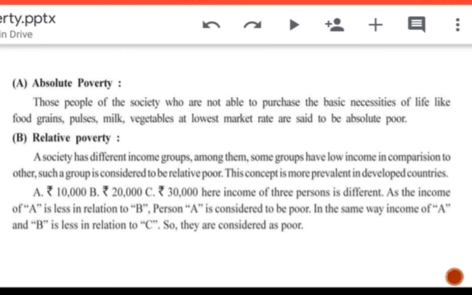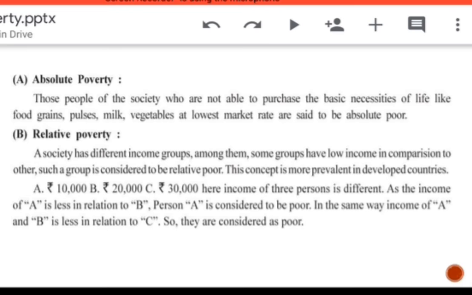Now what is absolute poverty? Absolute poverty means the people of the society who are not able to purchase the basic necessities. That only we have seen in comprehensive poverty. It means the people who are not able to purchase basic facilities like food grains, pulses, milk, vegetables at the lowest rate are said to be absolutely poor. So there are two types of poverty: absolute poverty and relative poverty. And measurement of poverty is done on two sides, that is, one on the basis of expense and another on the basis of income. So absolute poverty means complete poverty.